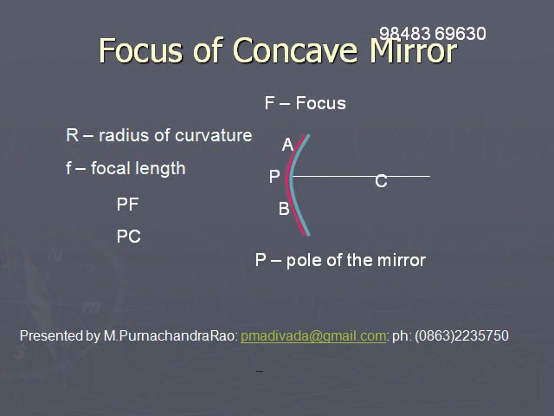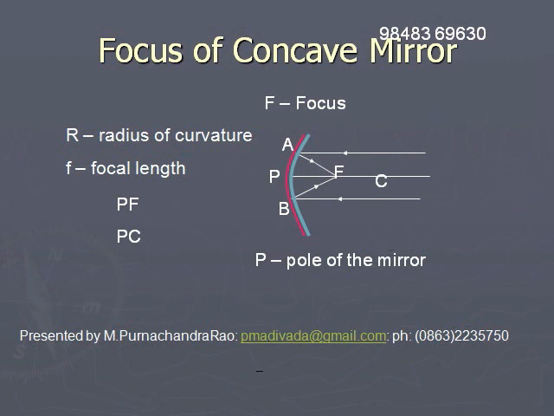Two rays are incident at A and B, which are parallel rays, traveling from right to left. After reflection at A and B, these two rays meet at the point F on the principal axis.